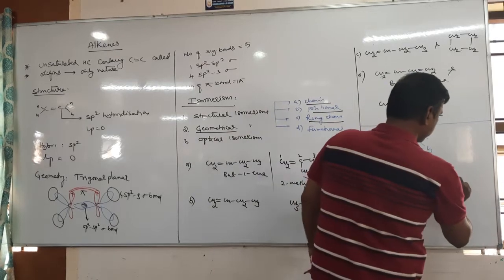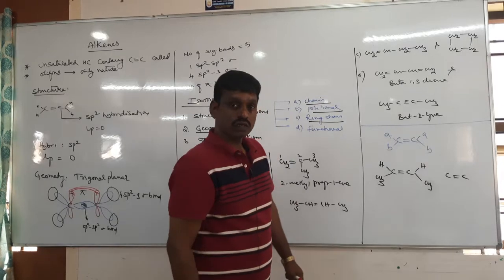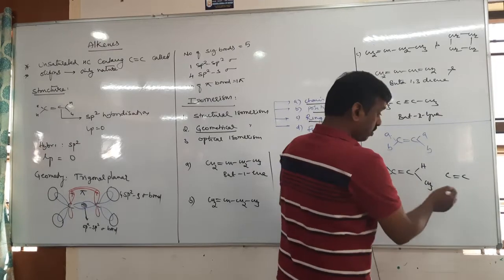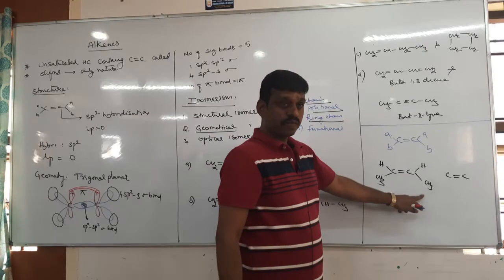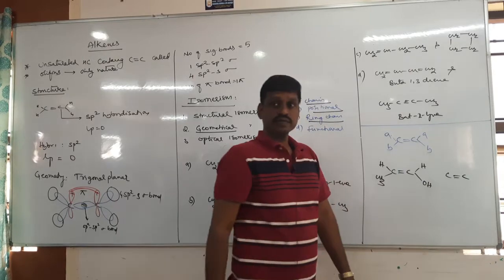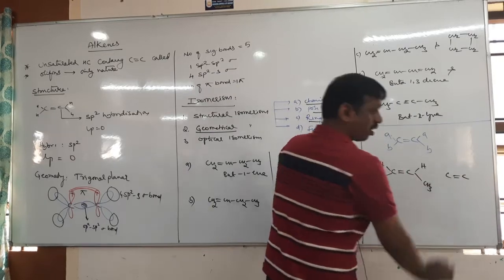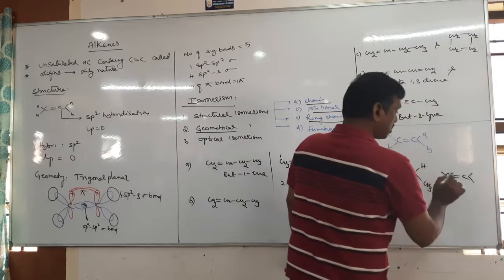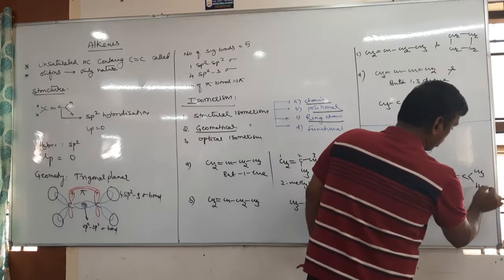And what is the trans? Tell me. Nitrogen? No. If other groups are there, you can take it. I am telling hydrocarbon. It should be only carbon should be there. So other than like methyl group, if OH is there, it can exhibit. This is only I am taking hydrocarbon, alkene. Okay. It is a cis. Then trans, tell me. Identical groups are on opposite sides of the double bond, it is trans.